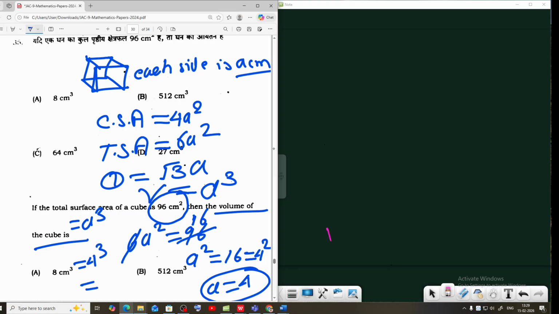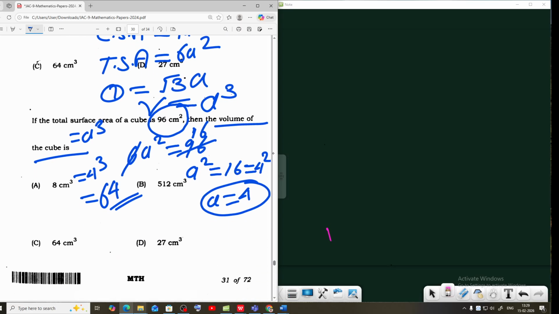4 to the power 3 means 4 times 4 is 16, 16 times 4 is 64. 64 is the correct answer, that is 64 centimeter cube.